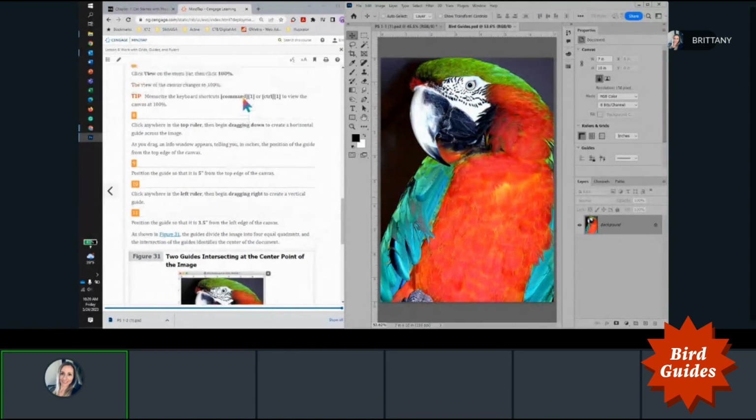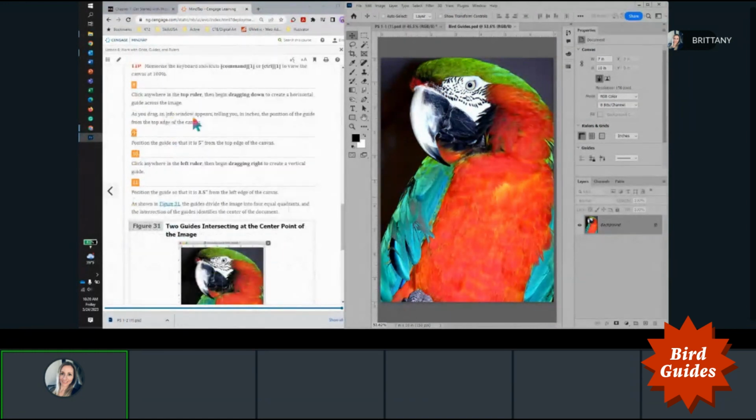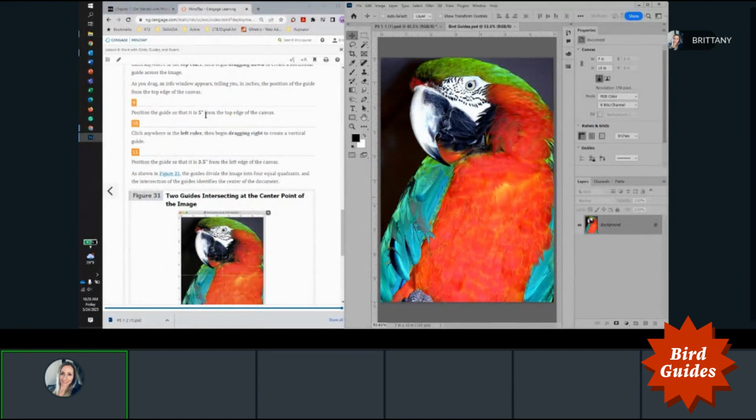So click anywhere in the top ruler and begin dragging down to create a horizontal guide across the image. As you drag, a window appears telling you in inches the position of the guide. Position the guide so that it's 5 inches from the top of the canvas. So we're going to move it down to about right here. You can see the edges of the canvas artboard start at 0 here as well as here. So we're making a horizontal line, just clicking and dragging from the ruler down to the 5, and then releasing.